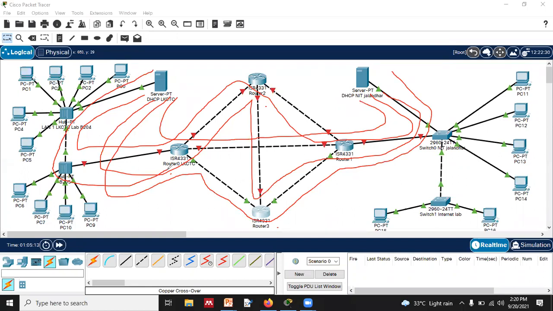All finished? Yes. Not that way, R1, R2, R3. R1, R2, then R3 then... okay, you are saying from server to R3, then R2, then R1, and then this is the maximum.